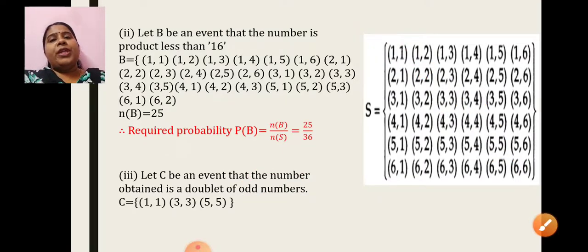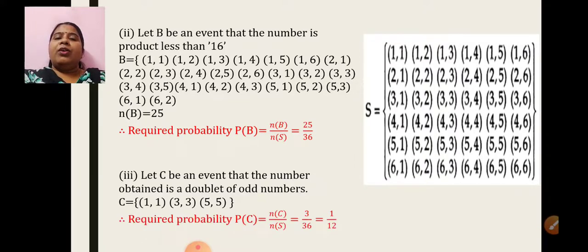Yes. So how many elements in the set C? It will be 3. Required probability will be P of C is equal to n of C upon n of S. So 3 upon 36, which can be reduced to 1 upon 12. Correct? I hope all these sums you have understood.